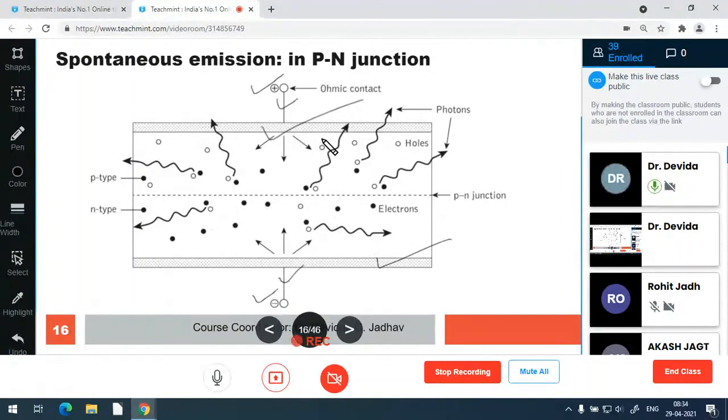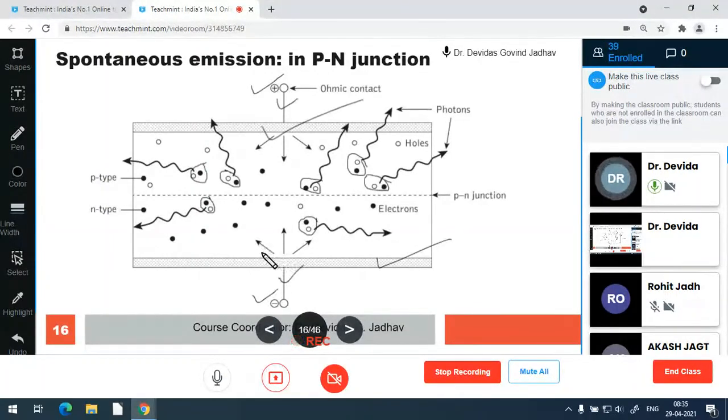is having a large number of majority holes, but some of the electrons from N to P and some of the holes from P to N are conducted due to the biasing, and the electron-hole pair recombinations are there, and these recombinations give the radiative energy in the form of hf, that is the photons. So all these photons are generated randomly at any time and randomly at any space. So spatial temporal coherence is not there. So it is incoherent. This device is incoherent.